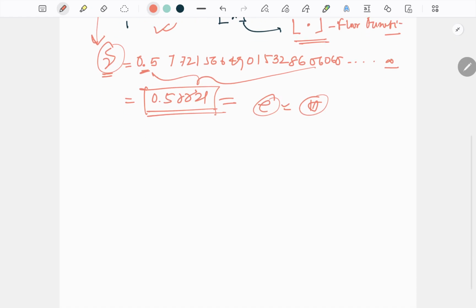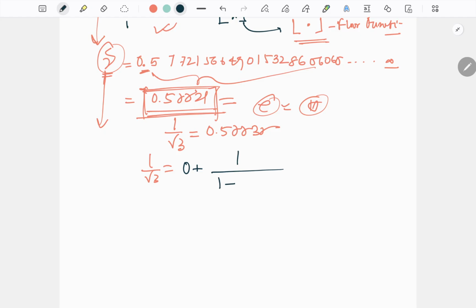There is another representation of gamma. What is the way we can write gamma? The value of the Euler constant is close to 1 by root over 3. 1 by root over 3 is equal to 0.57735, and 1 by root over 3 can be written as 0 plus 1 by 1 plus 1. This is the way we can write 1 by root over 3.